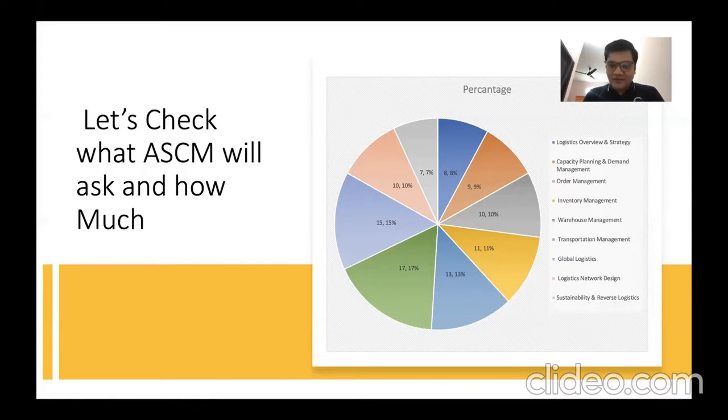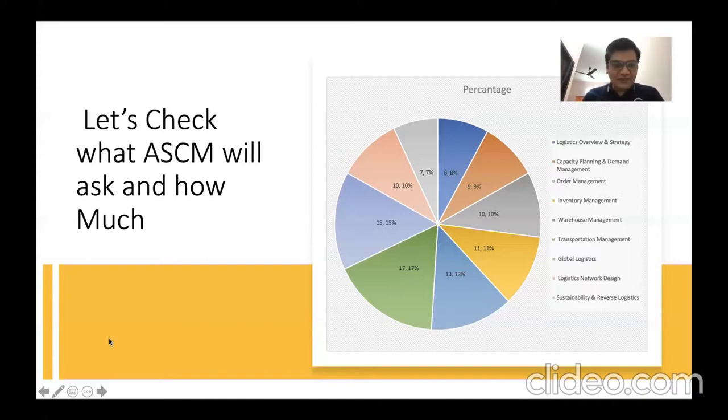Warehouse management 13%, transportation management 17%, global logistic 15%, logistic network design 10%, and sustainability and reverse logistic 7%. So they have divided all these 9 models into different percentages for the exam.